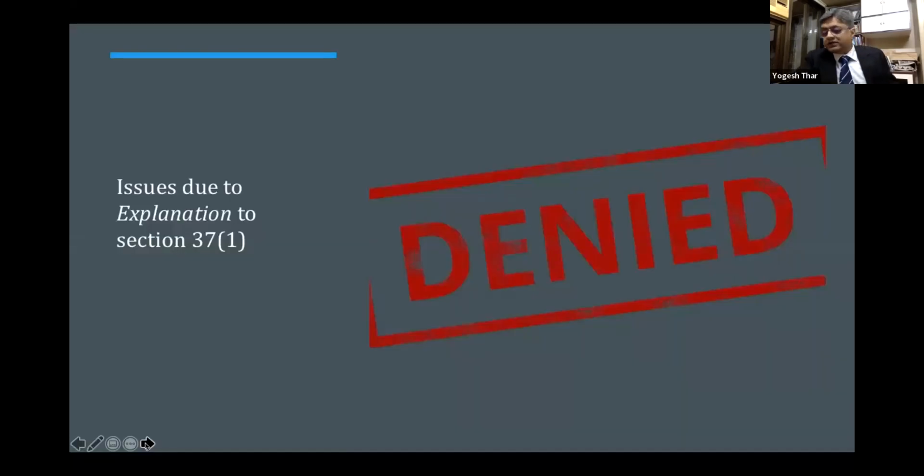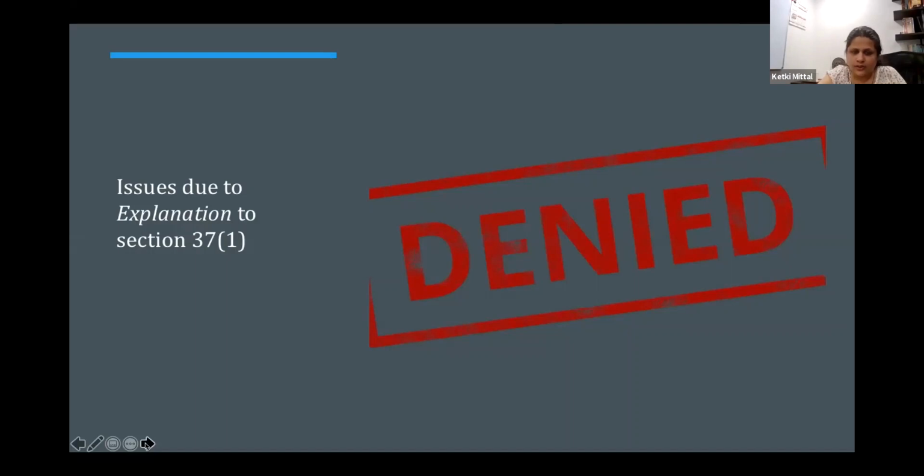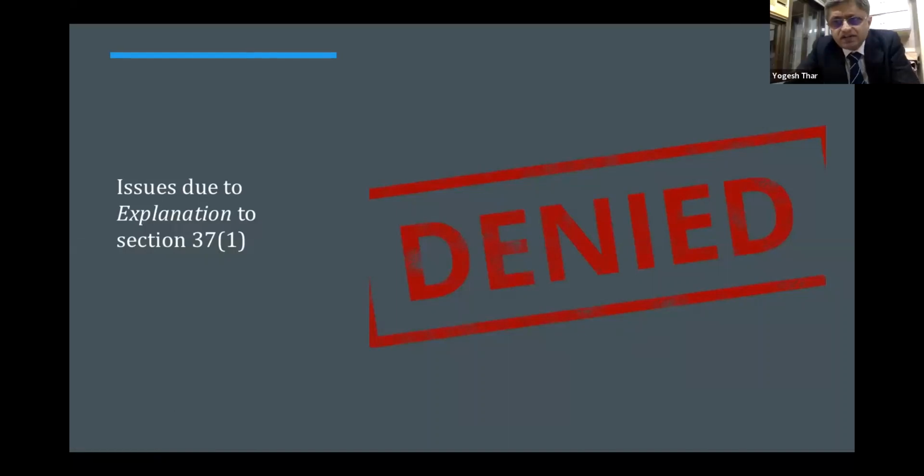We may take a few questions. One is, will issue of bonus by private company be liable to 194R? Bonus shares? Bonus shares. No, issue of bonus shares can never come under 194R. First of all, it's not arising out of business or profession. Holding my share as such is not. But even if assuming that it is stock in trade,